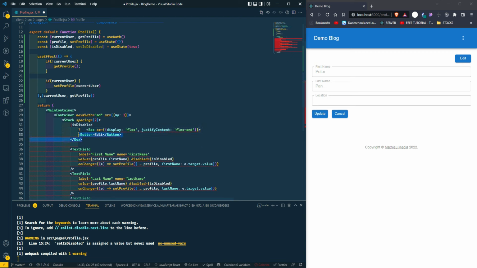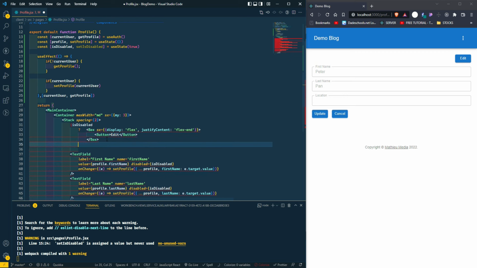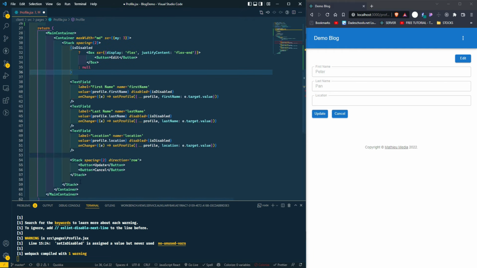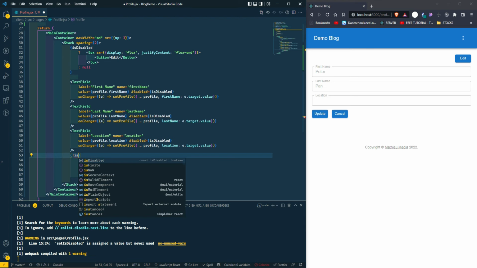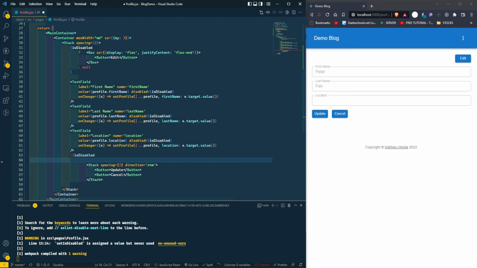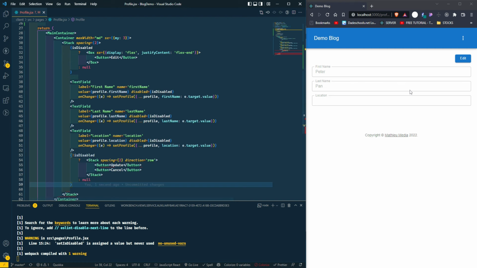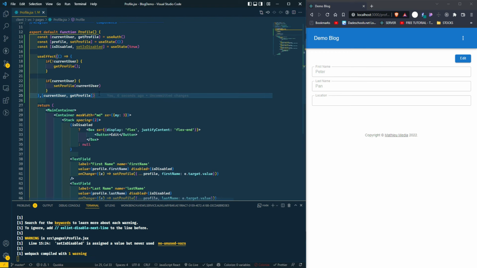Let's take care of the indentation here. Else, we're displaying null. And then down here, we're pretty much going to do the exact opposite. So if not isDisabled, like this, we're returning null, like that.